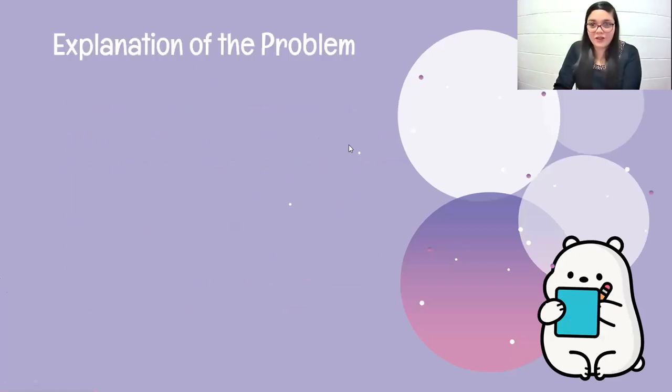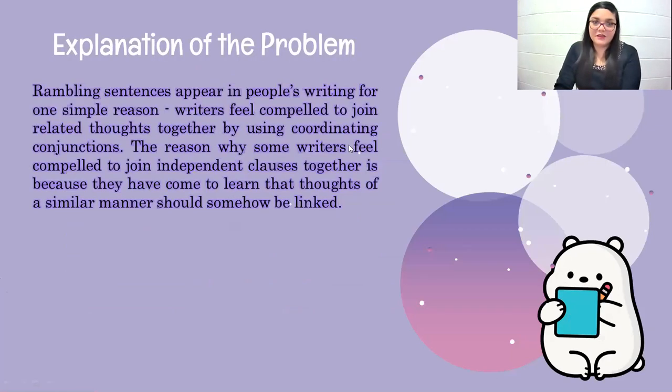So the explanation of this problem is the following. Rambling sentences appear in people's writing for one simple reason. Writers feel compelled to join related thoughts together by using coordinating conjunctions. The reason why some writers feel compelled to join these independent clauses together is that they have learned that thoughts of a similar manner should somehow be linked.